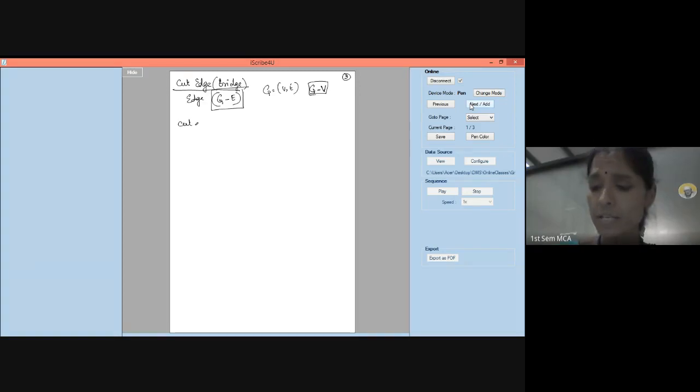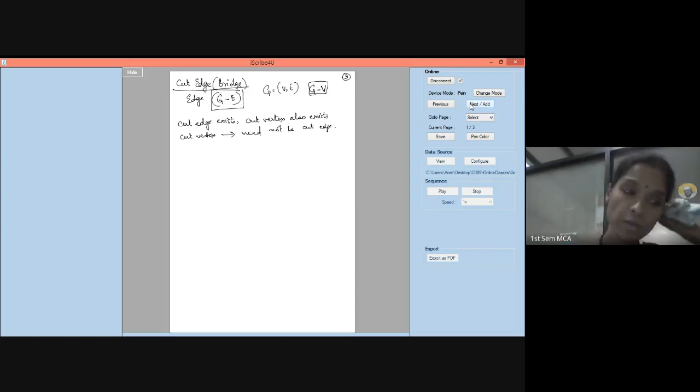Whenever a cut edge exists, that means if there is a cut edge in the graph, there should definitely be a cut vertex. But if there is a cut vertex, there need not be a cut edge. Okay, right. Now let us take an example. This is A, this is B.